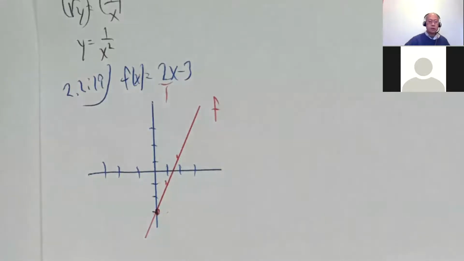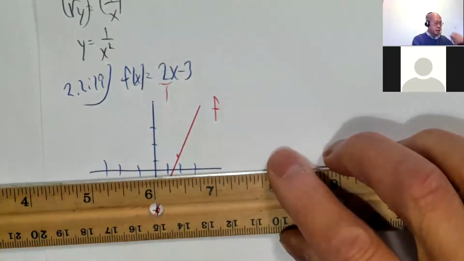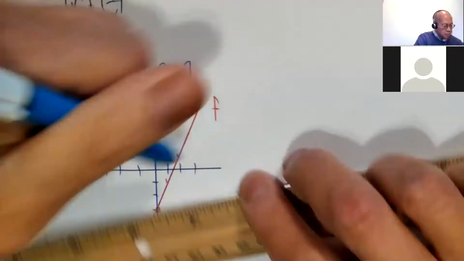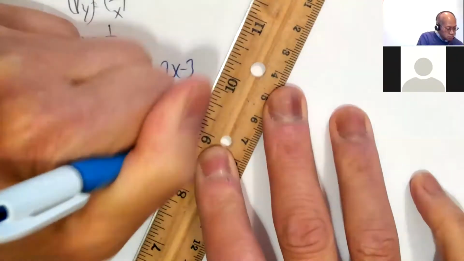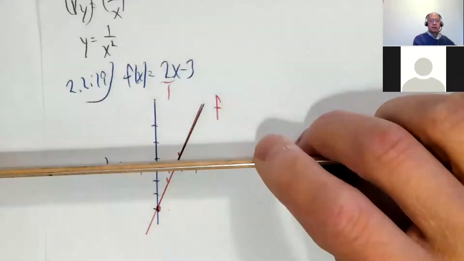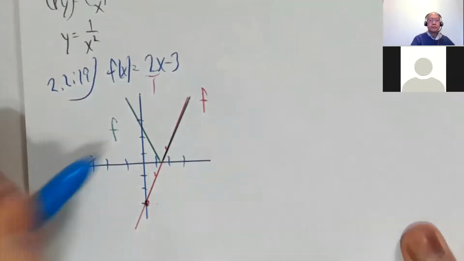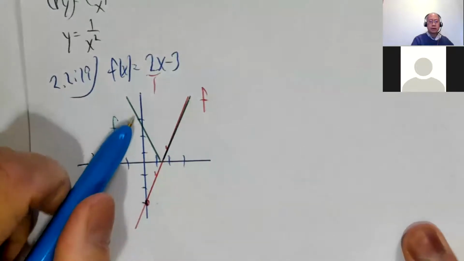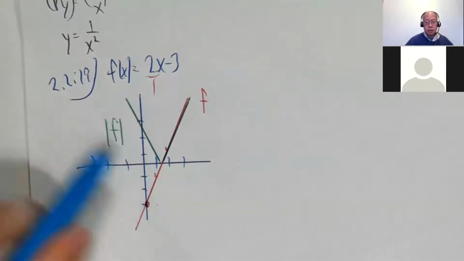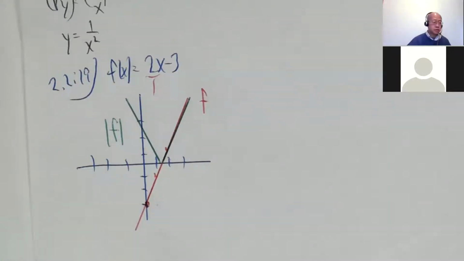And then for the absolute value, I'll use green, I guess. This part above the x-axis stays the same. This part, which is below, reflect across the x-axis. Something like that. So the green is f absolute value. And as we anticipate, absolute values are going to be somewhat V-shaped, as you would suspect it to be. Okay.